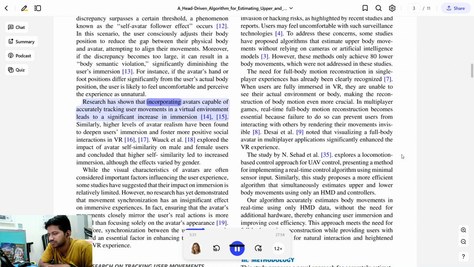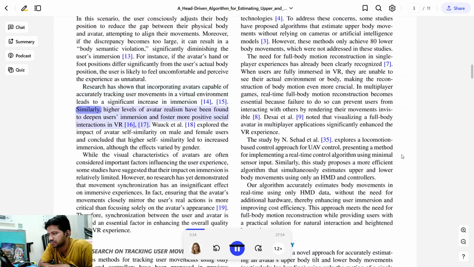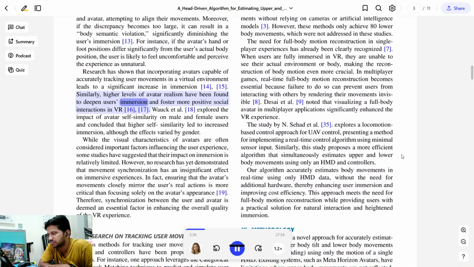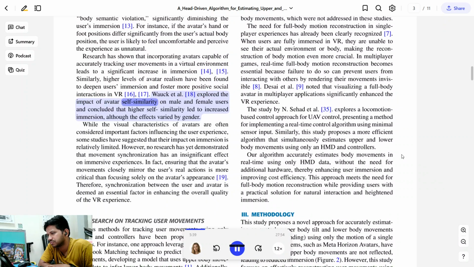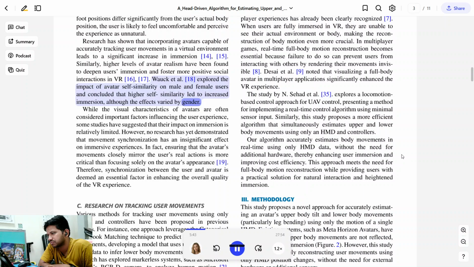Research has shown that incorporating avatars capable of accurately tracking user movements in a virtual environment leads to a significant increase in immersion. Similarly, higher levels of avatar realism have been found to deepen users' immersion and foster more positive social interactions in VR. Walk et al. explored the impact of avatar self-similarity on male and female users, and concluded that higher self-similarity led to increased immersion, although the effects varied by gender.